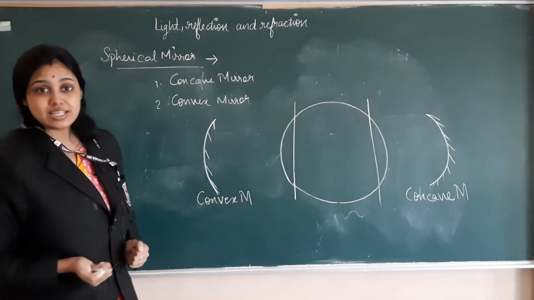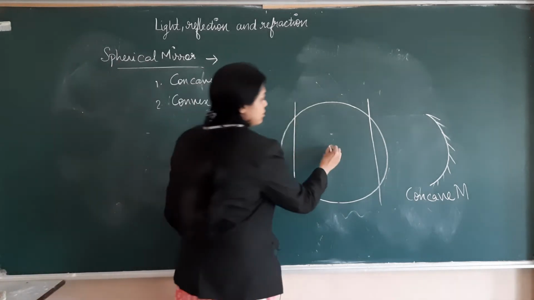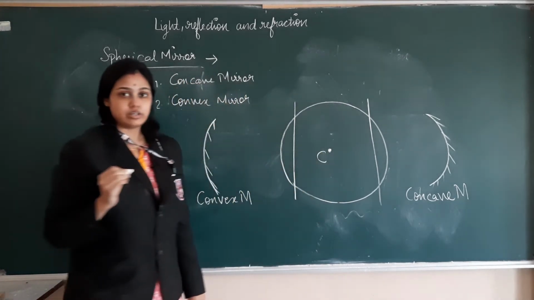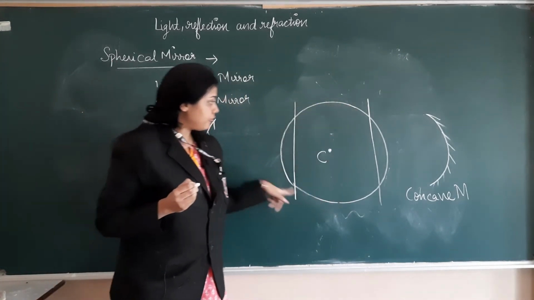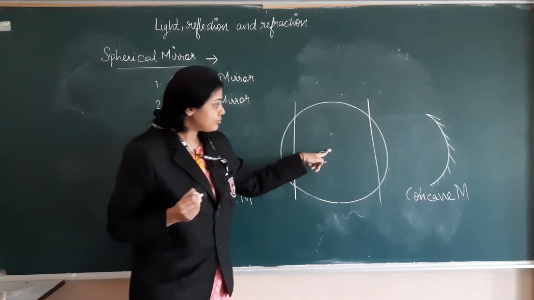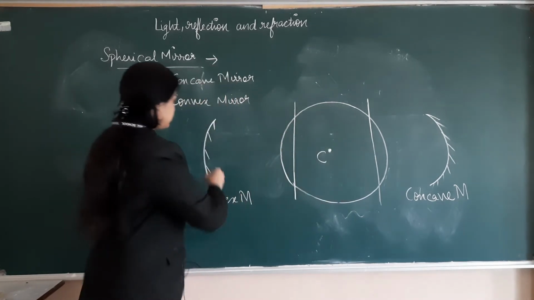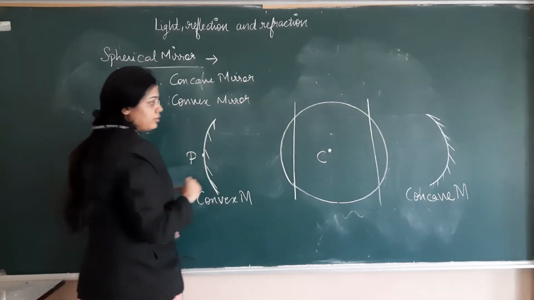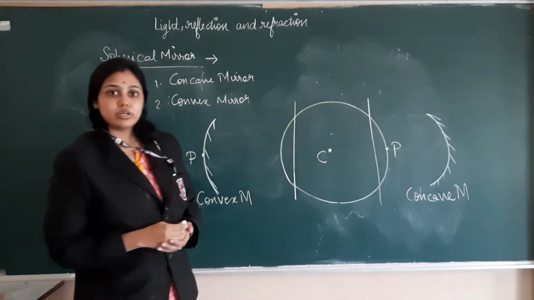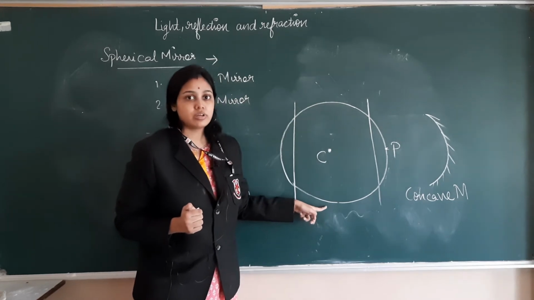Now we have to study some terms which are important in relation to these spherical mirrors. So the first one is center of curvature. We have a glass sphere from which we have cut these portions of mirror. The center of that glass sphere is known as center of curvature. But the center of the mirror is known as pole. So this is the mirror, and this is known as pole. Center of mirror is pole and center of glass sphere is known as center of curvature.